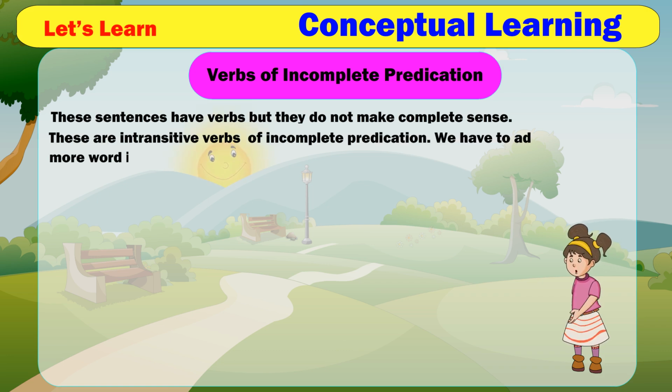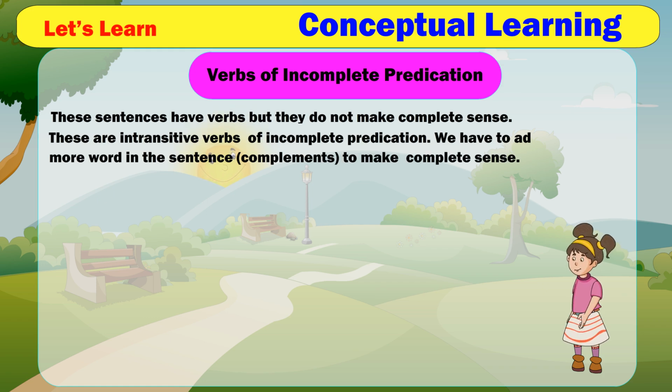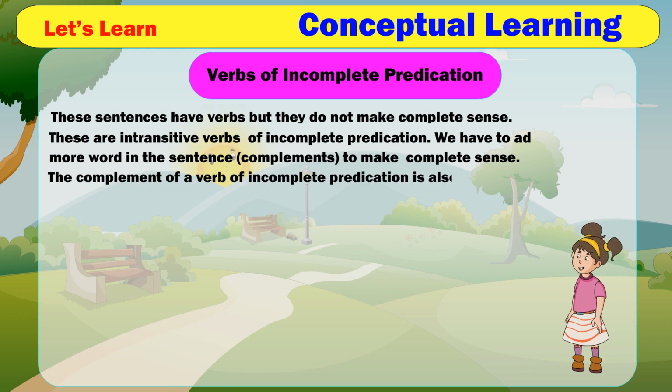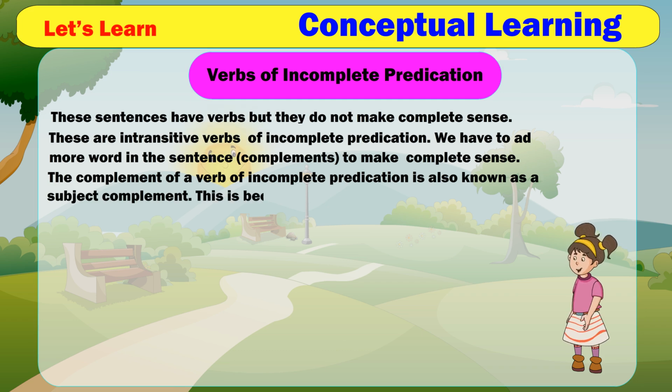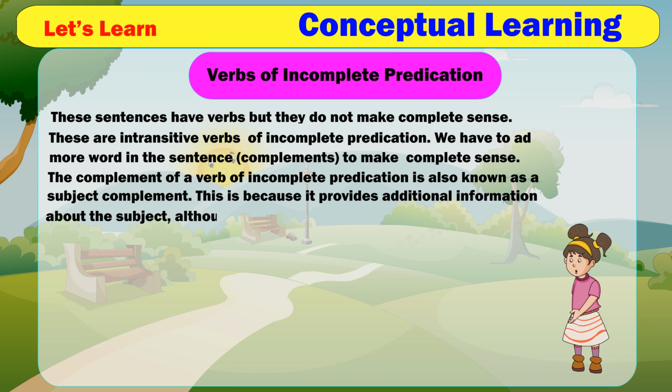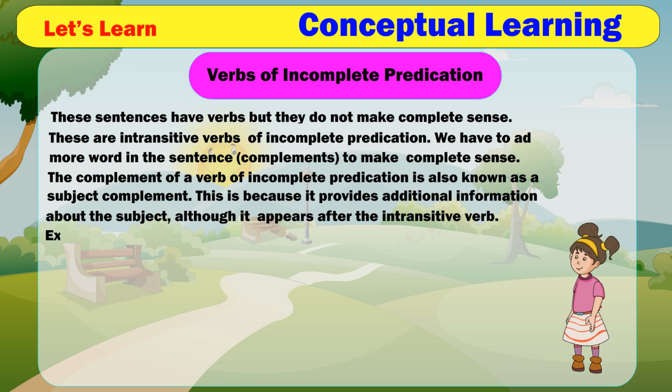We have to add more words in the sentence, complements, to make complete sense. The complement of a verb of incomplete predication is also known as a subject complement. This is because it provides additional information about the subject, although it appears after the intransitive verb.